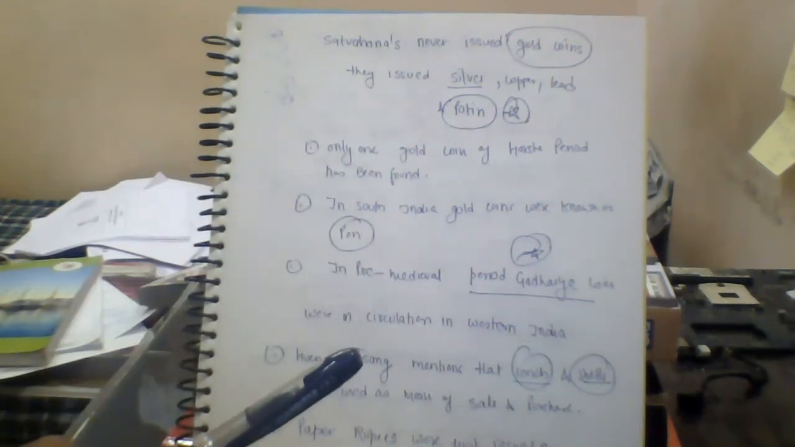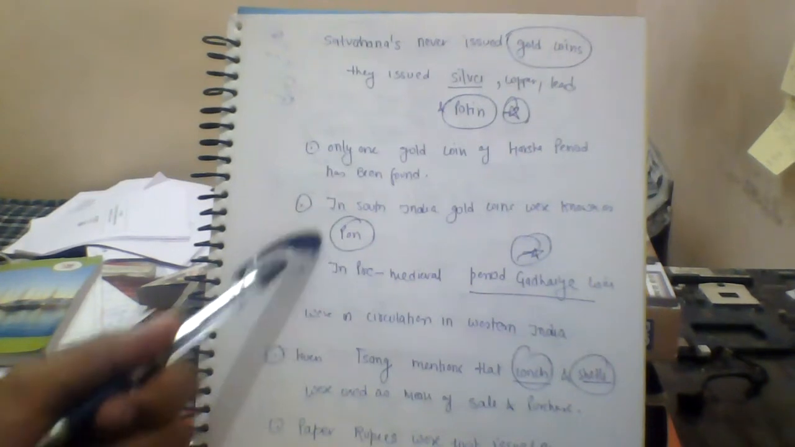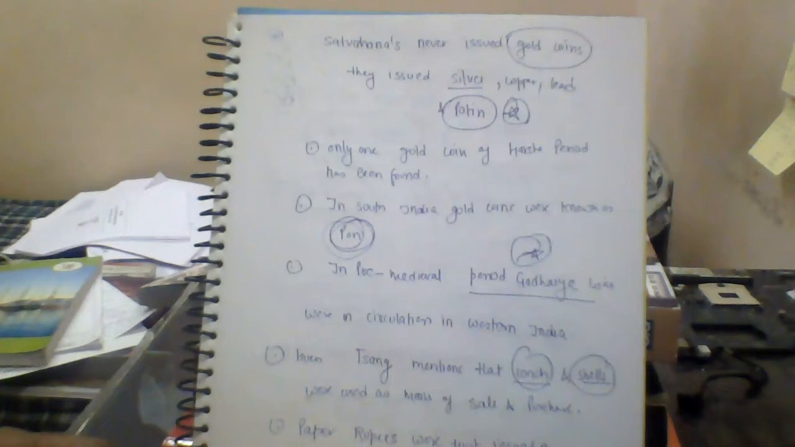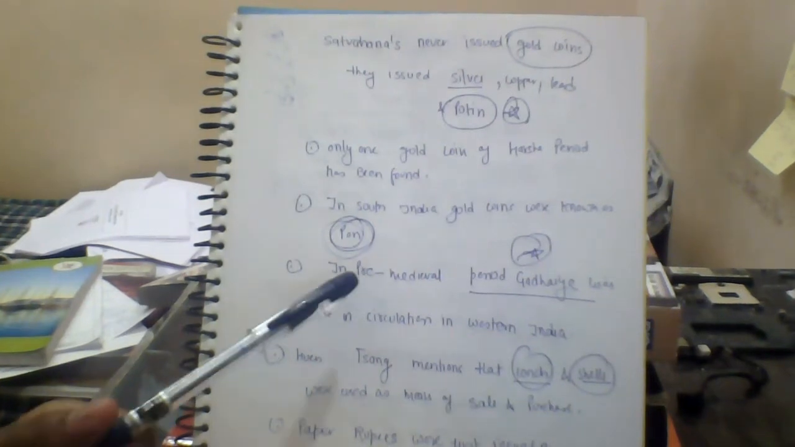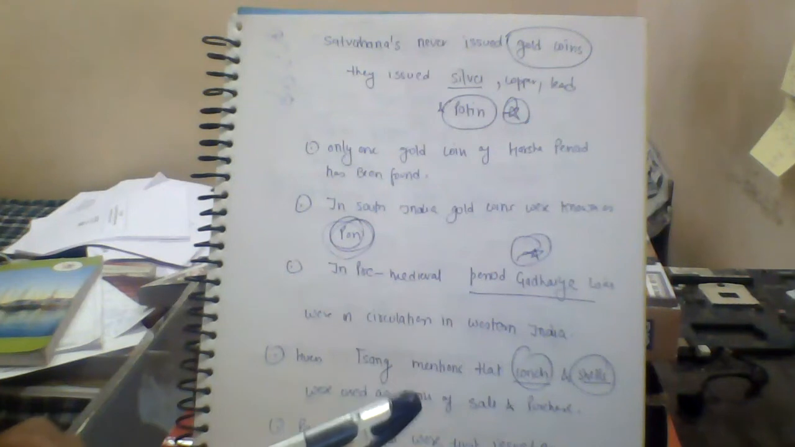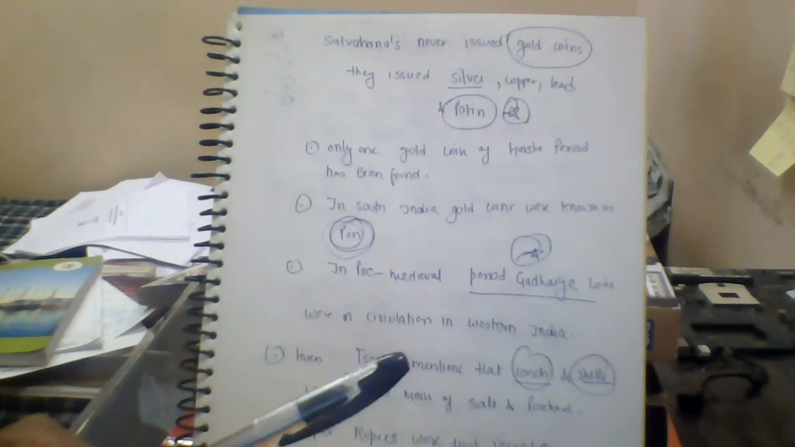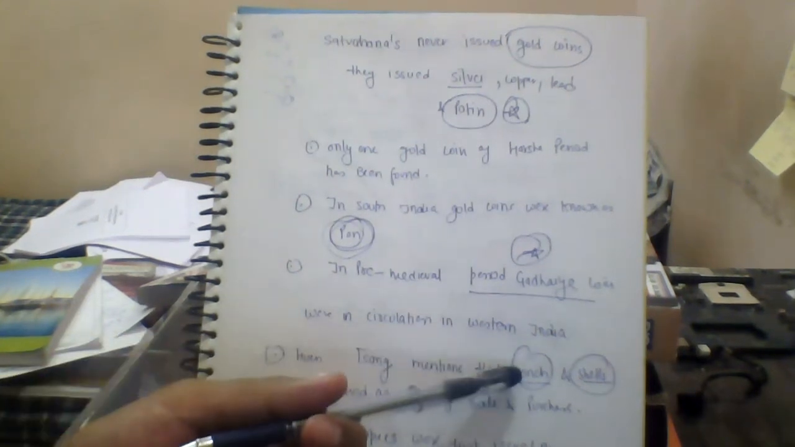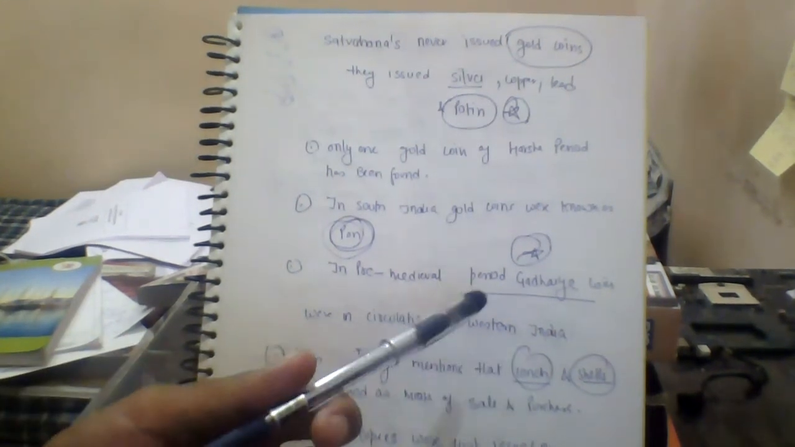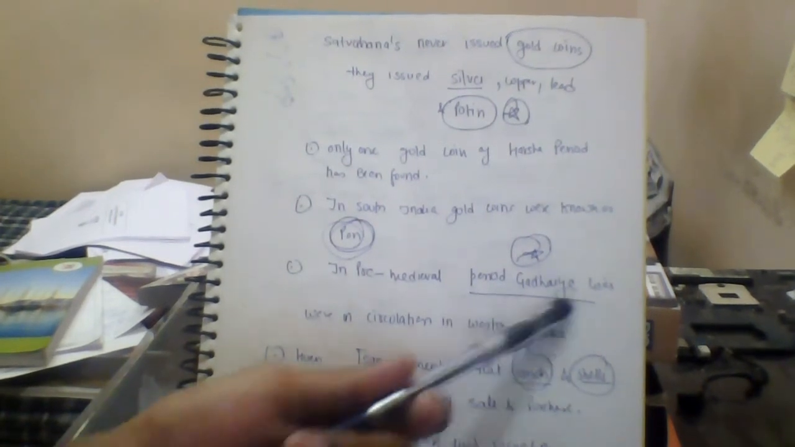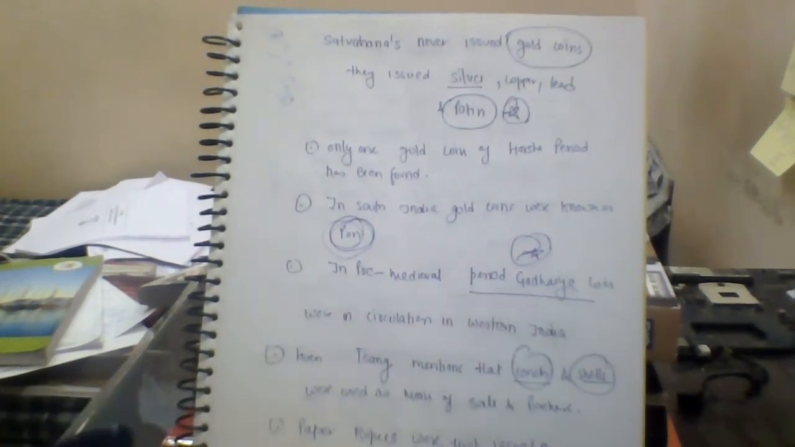In South India, gold coins were known as PON. So this is also important for prelims. In the pre-medieval period, the Gadhia coins were in circulation in Western India. Now we are done with ancient, but now we are talking about pre-medieval.